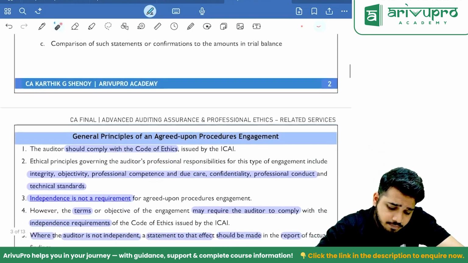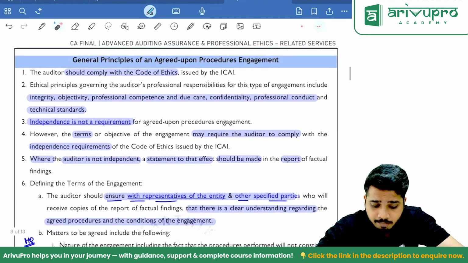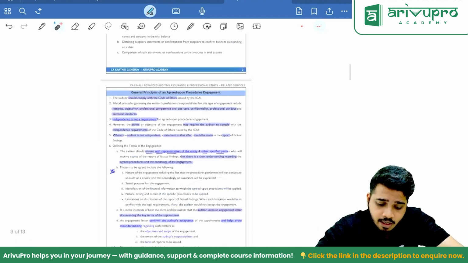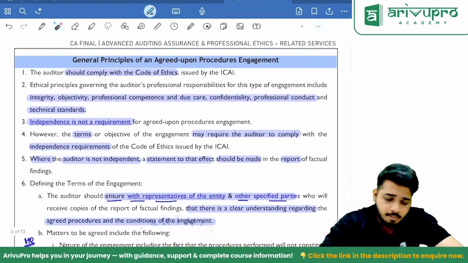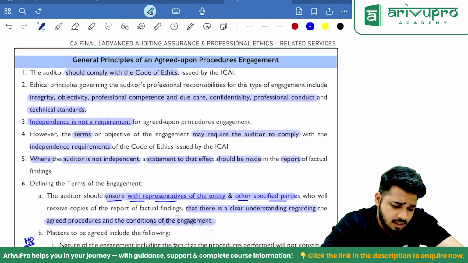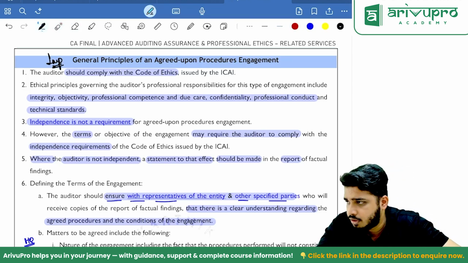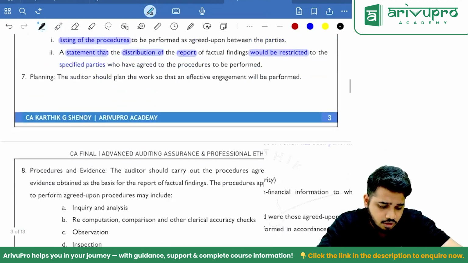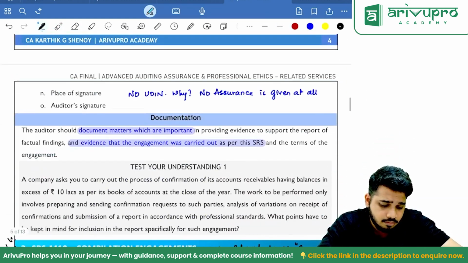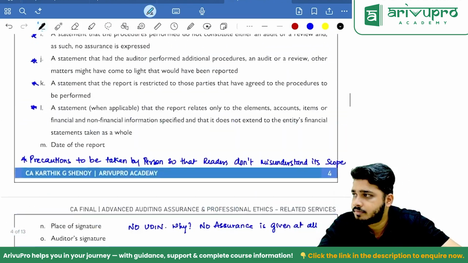Clear? Then, now comes the main part. Principles of agreed upon procedures. Marks are important. Easy thing, but marks are important. Generally, this is not the Institute's favorite question, but yes, we never know. Exceptional items. General principle, reporting, documentation. We are done with the standard.